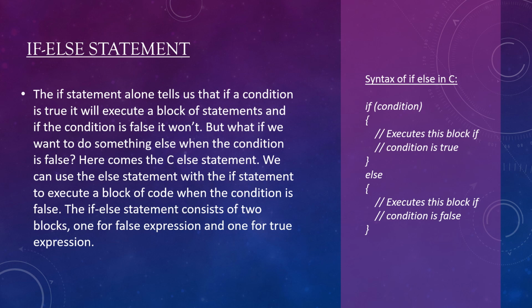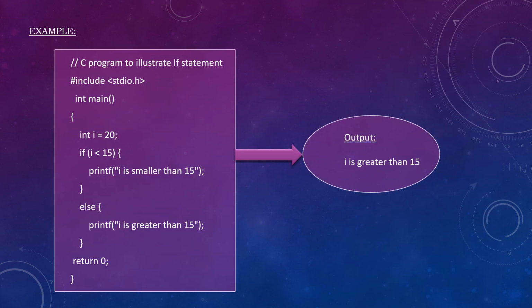The if-else statement consists of two blocks, one for false expression and one for true expression. Here is the syntax of if-else statement, and there is an if and an else. Then here is the example and the output of a program.